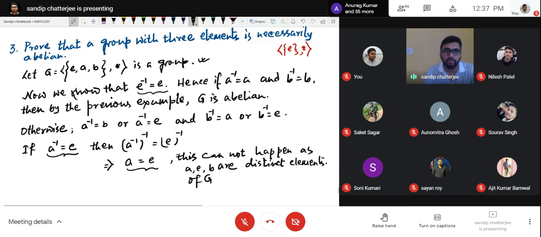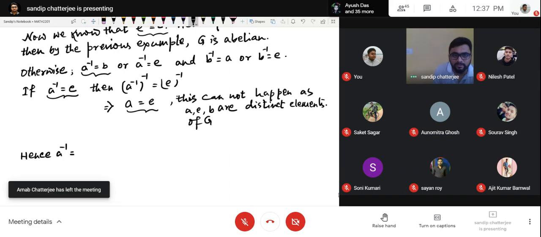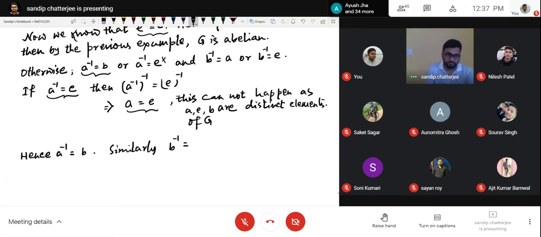This cannot happen. So that means what is left with us? So what will be A inverse? So only B. Hence, A inverse is equal to B. So out of these two cases, this cannot happen. So A inverse equal to B. Similarly, can you show that B inverse equal to A? Similarly, what will be B inverse?